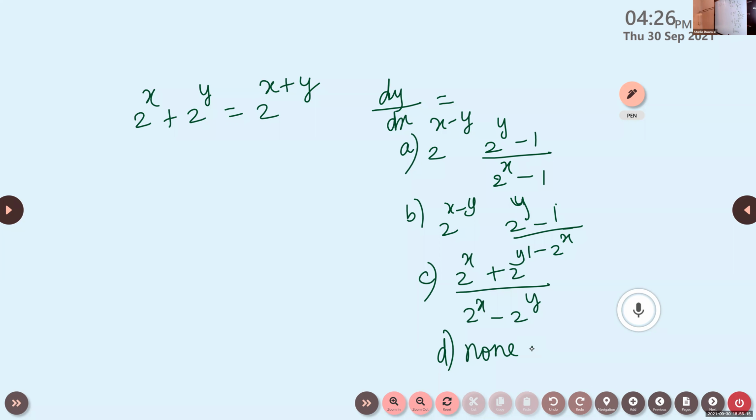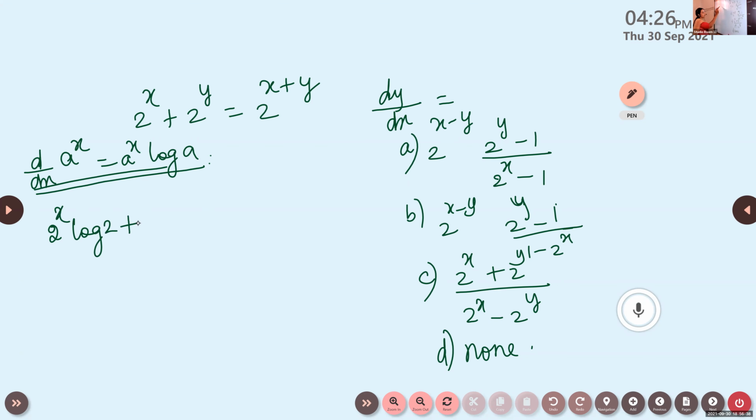First, differentiate it using the property, derivative of a raised to x is a raised to x into log a. So derivative of 2 raised to x is 2 raised to x into log 2. What about derivative of 2 raised to y? 2 raised to y into log 2, and whenever we differentiate the y term, we get dy by dx.